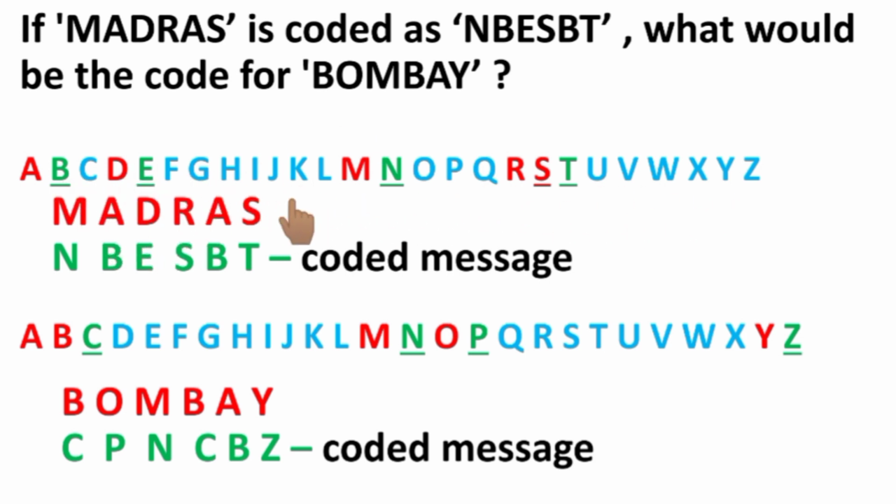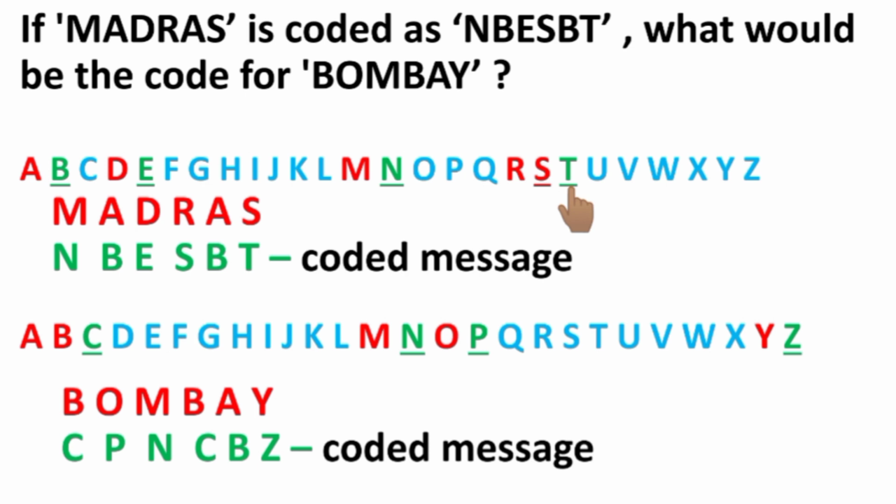Here, M is coded as N. A is coded as B. D is coded as E. R is coded as S. A is coded as B and S as T. Here, each letter is replaced by its successor.